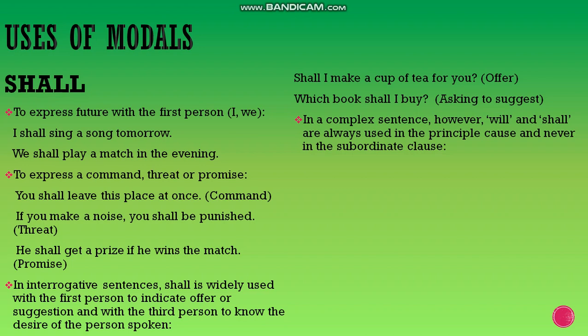In a complex sentence, however, will and shall are always used in the principal clause and never in the subordinate clause. I shall help if he works for me. So you see that it is always used in the principal clause and never in the subordinate clause. Whenever you're talking about a complex sentence, you know what a complex sentence is: a sentence having a principal clause and a subordinate clause connected with a word. Will is used in a doubtful case.